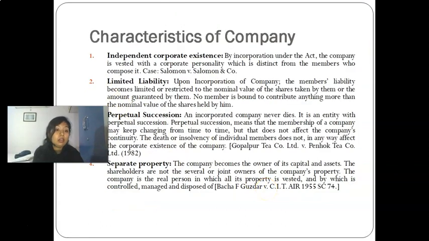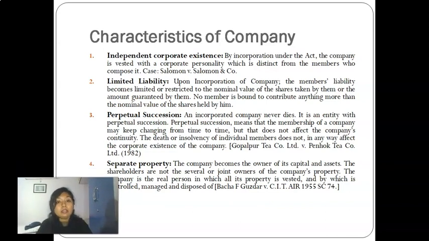Moving forward, when you incorporate a company, it has some characteristics which are distinct from a sole proprietorship or partnership form. The first is independent corporate existence, which we had already discussed: by incorporation under the Act, the company is vested with corporate personality, that is, a separate legal entity. Please note this word, separate legal entity.